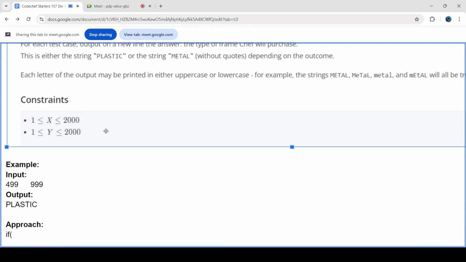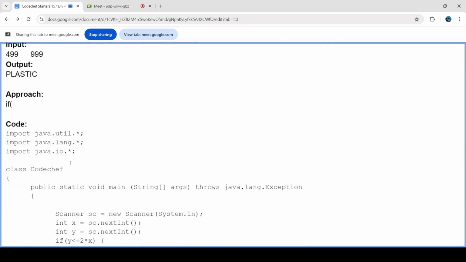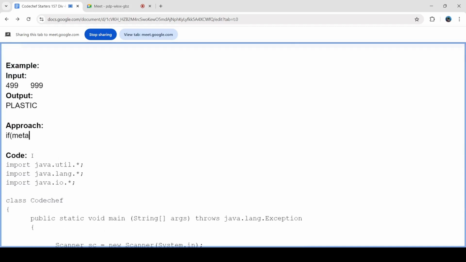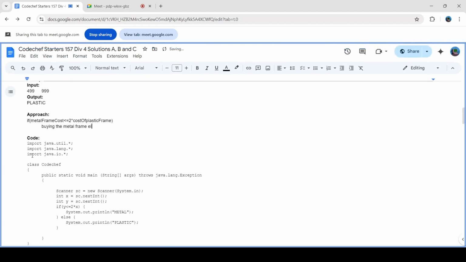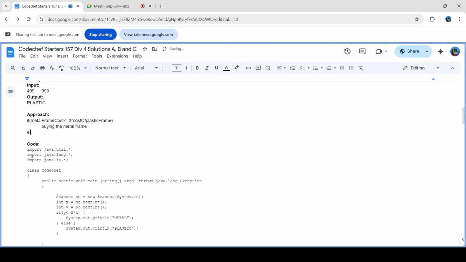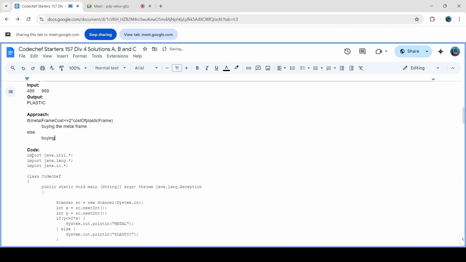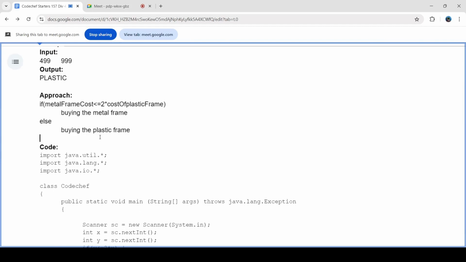So using this line, I can frame the inequality that if my metal frame cost is basically less than or equal to twice the cost of the plastic frame, in this case I will be buying the metal frame. Otherwise, I will be buying the plastic frame. So this is pretty much it for the first problem.